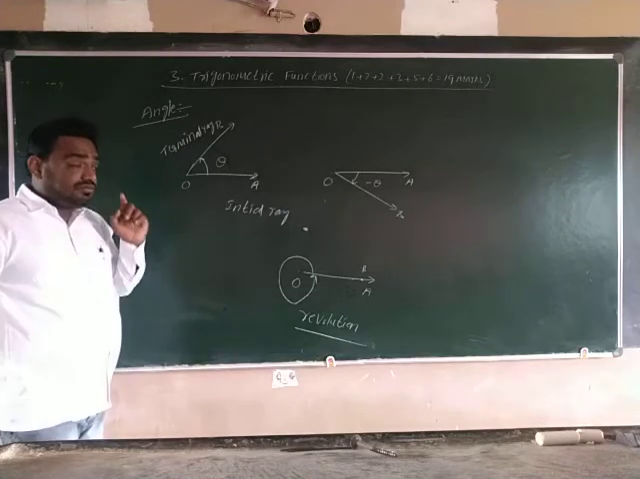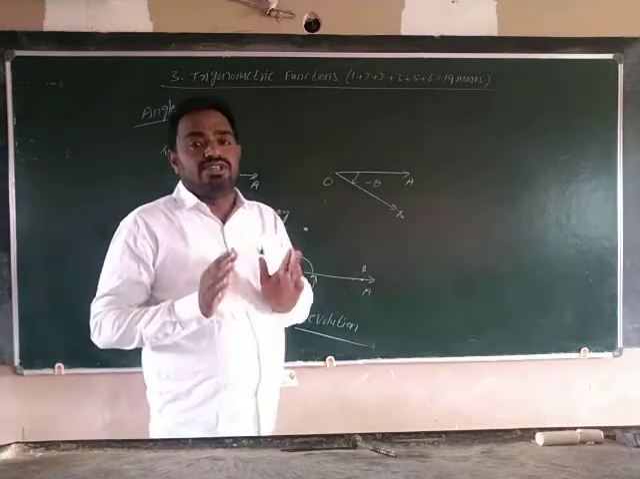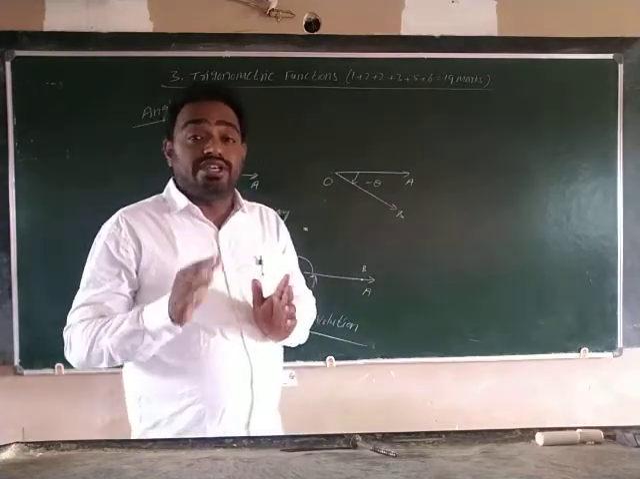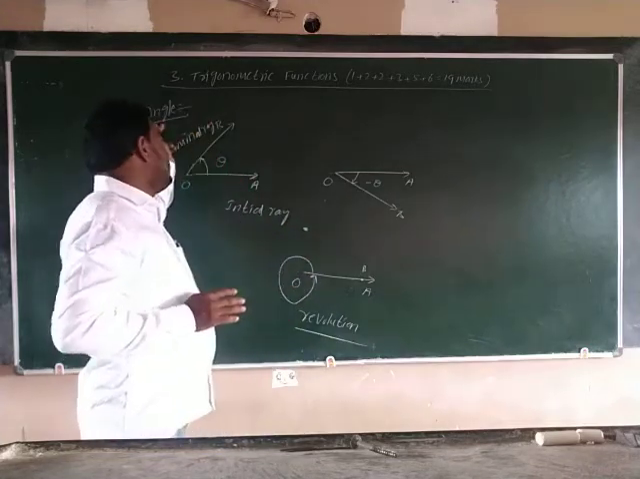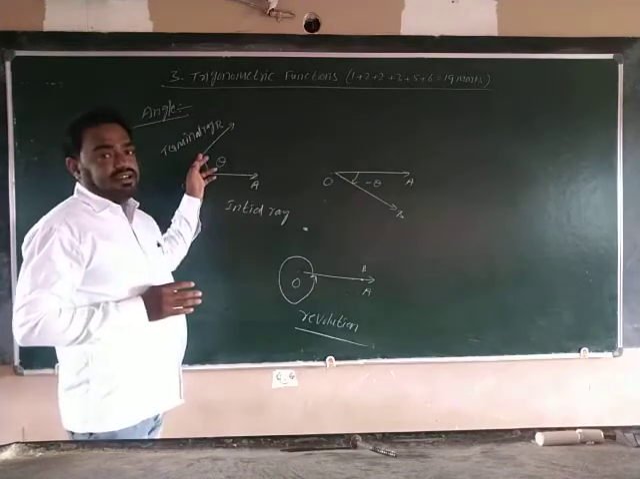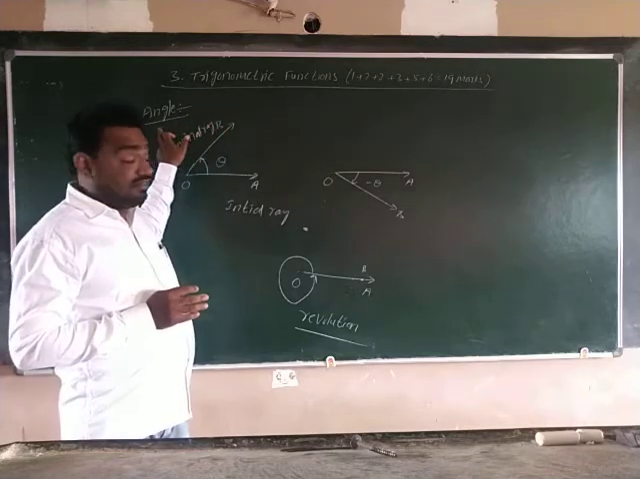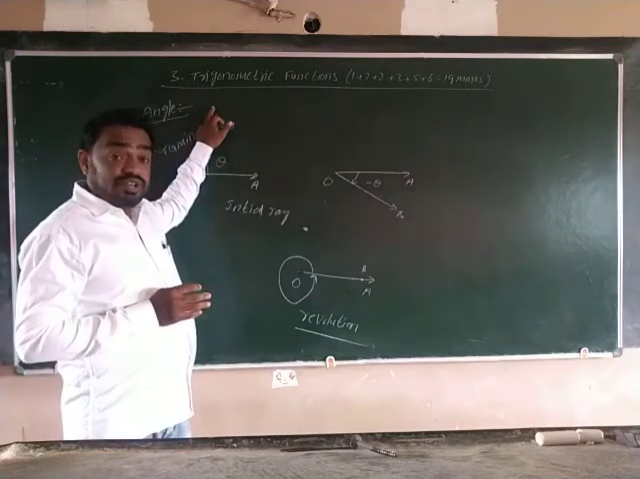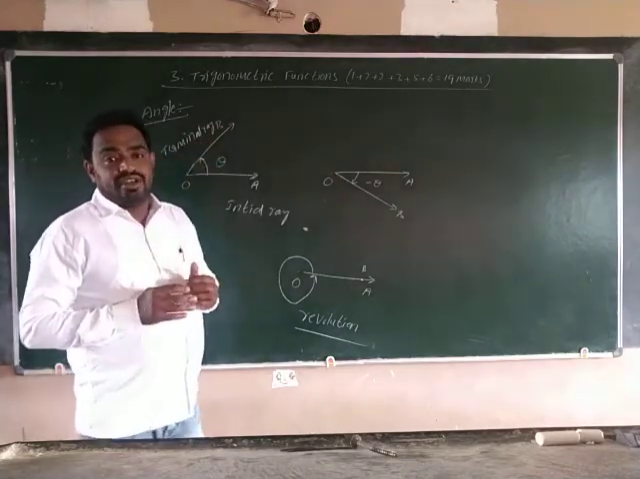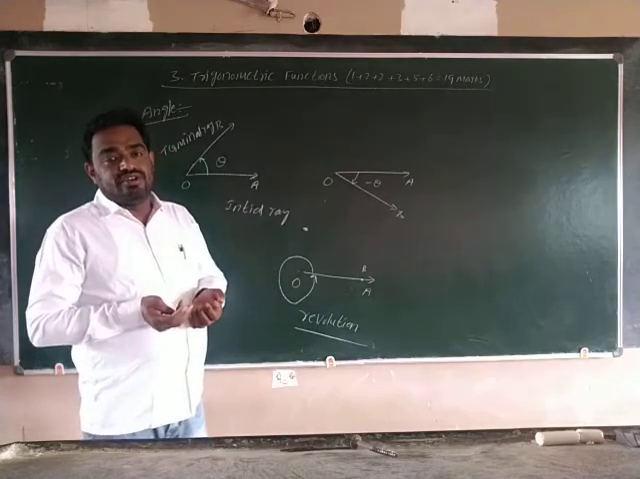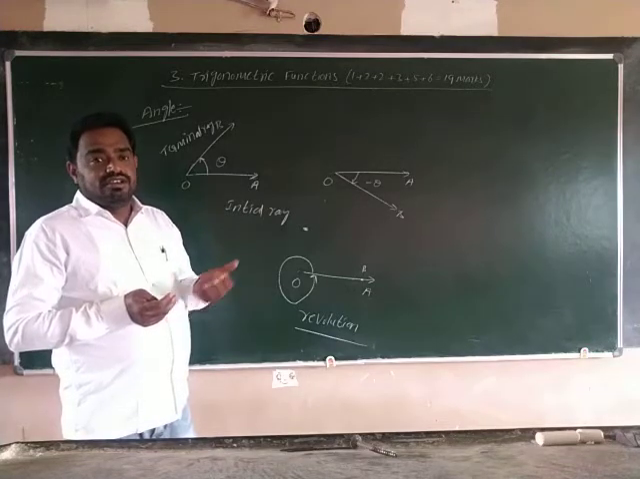The definition of angle is the amount of revolution, otherwise rotation, from the initial ray to the terminal ray. The amount of rotation or revolution from the initial ray to the terminal ray is called angle. Usually we denote angles by theta, alpha, beta, and capital A, capital B, capital C. These are all angles.